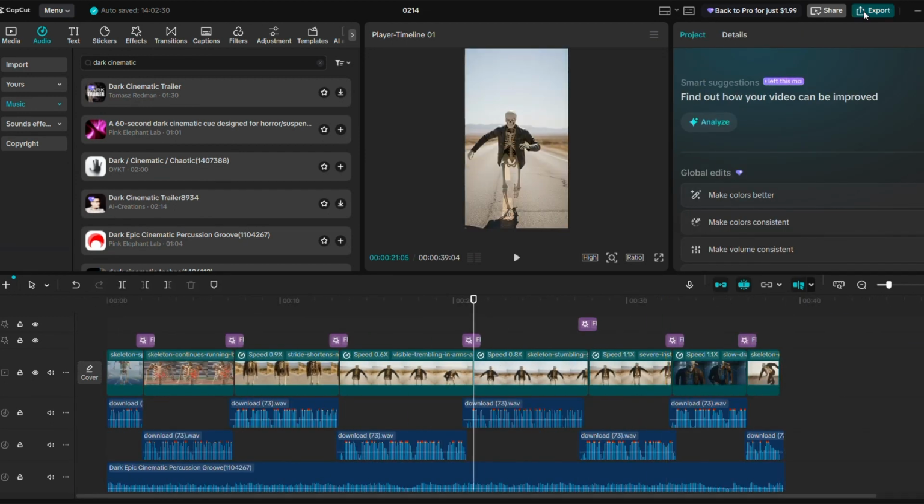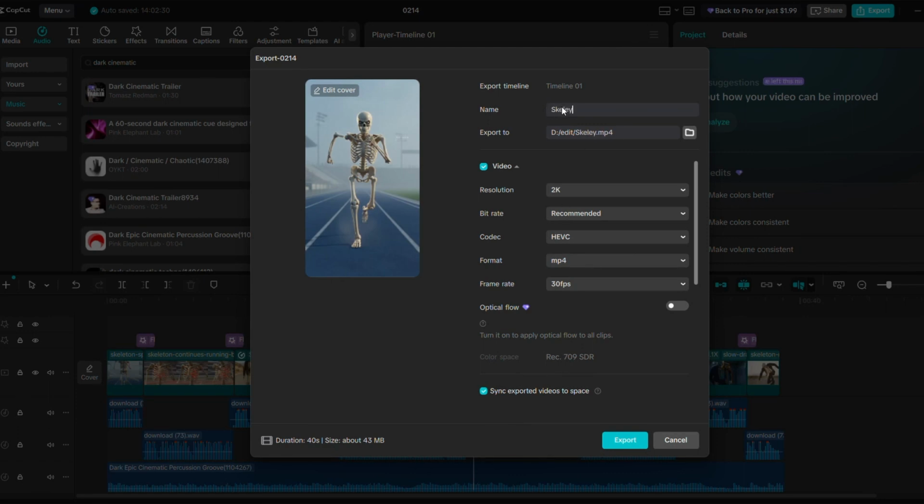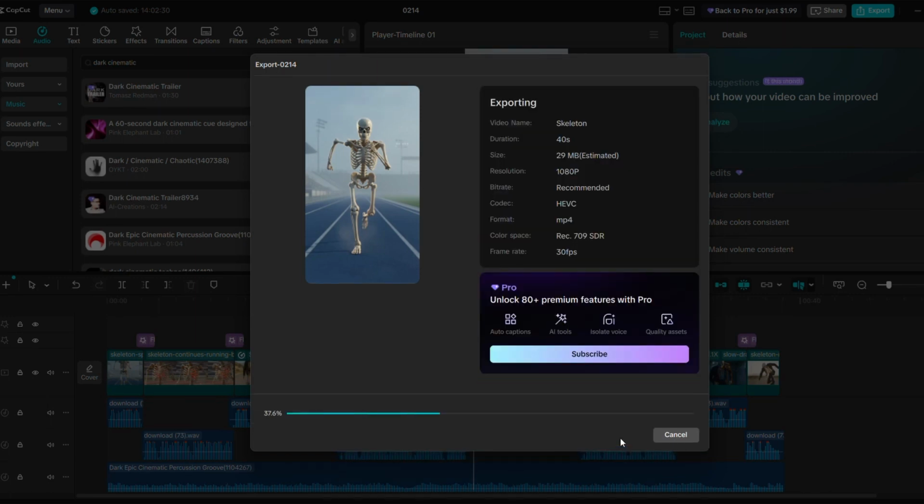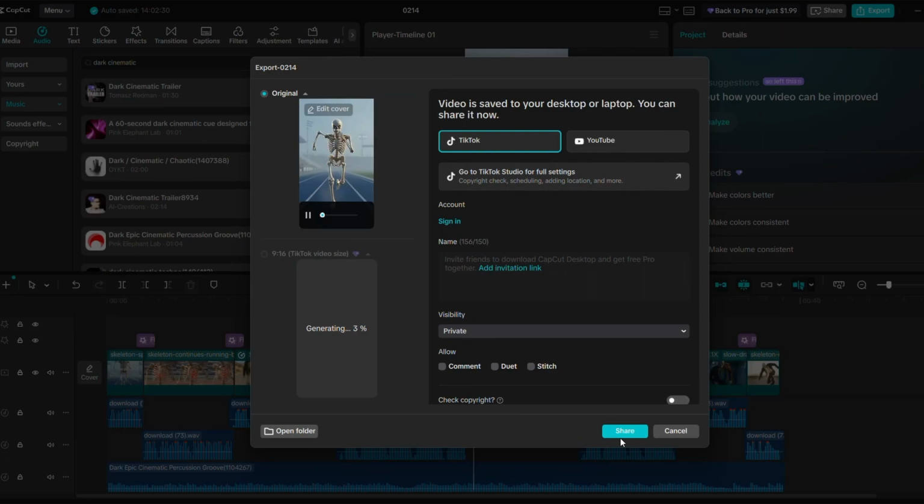Once everything looks perfect, tap Export. Enter your preferred project name, select your desired resolution and frame rate, adjust any other settings according to your needs, and hit Export again to save the final video to your device. Now, let's see the results. And there you have it.